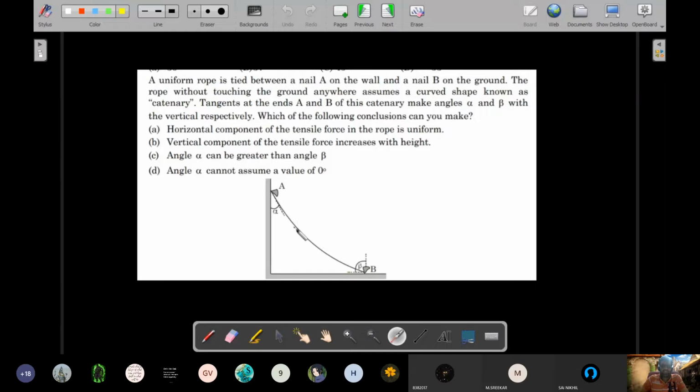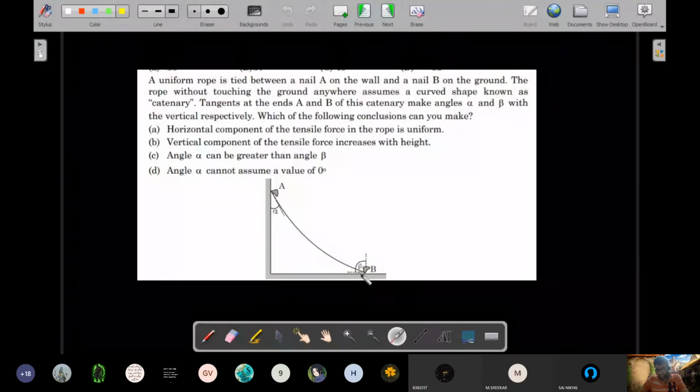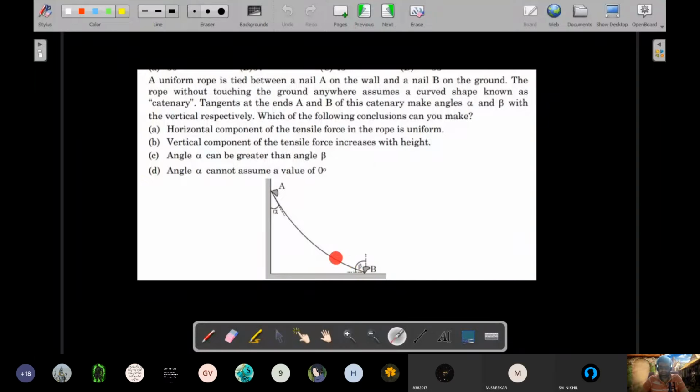The diagram is not drawn very clearly to scale, but you could see some dotted line here. That dotted line is the tangent drawn to the topmost point of the curve, and there is another tangent drawn here at the bottommost. It's drawn like it is horizontal, but just imagine there is a tangent here. The angles of these tangents with the verticals were measured. Here it is alpha, and here the angle of the tangent with the vertical is beta.